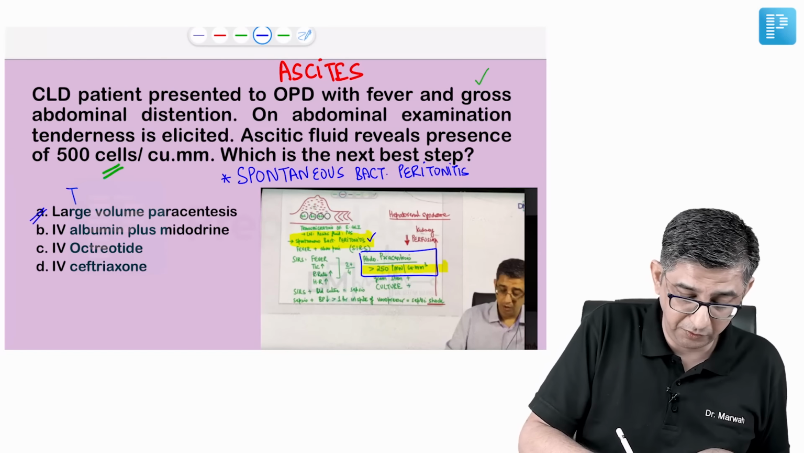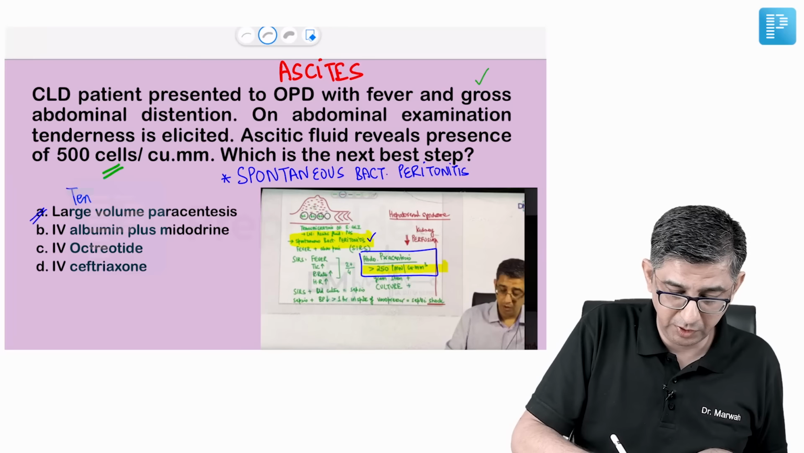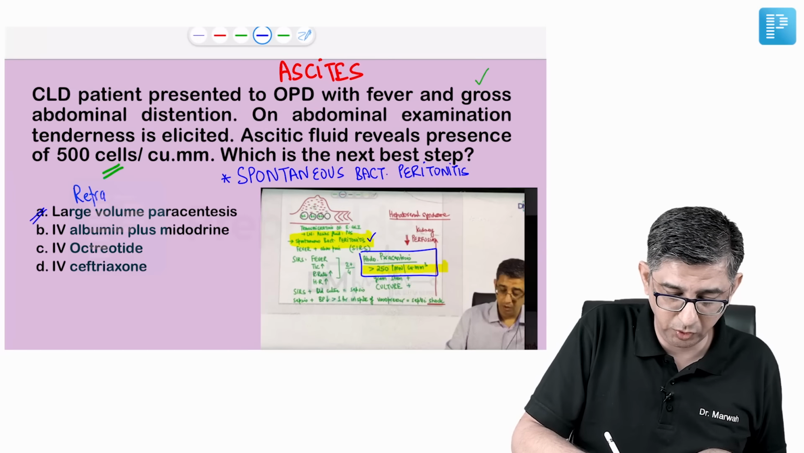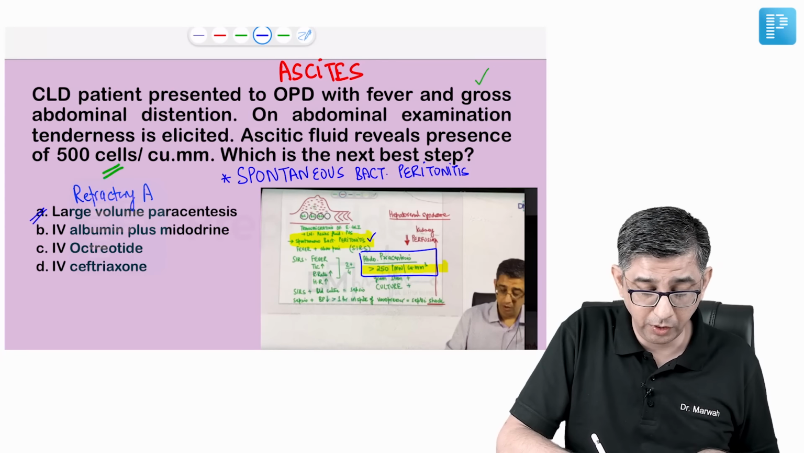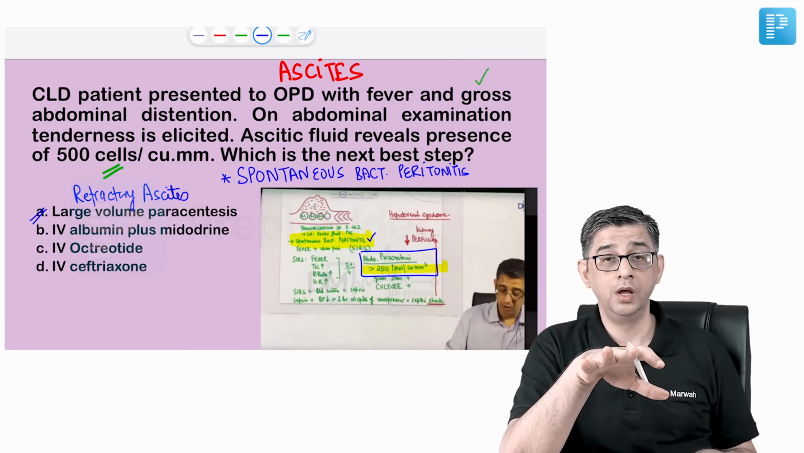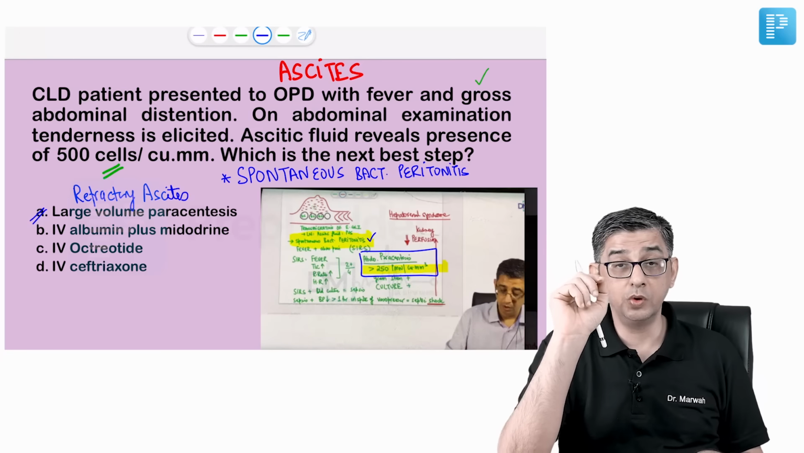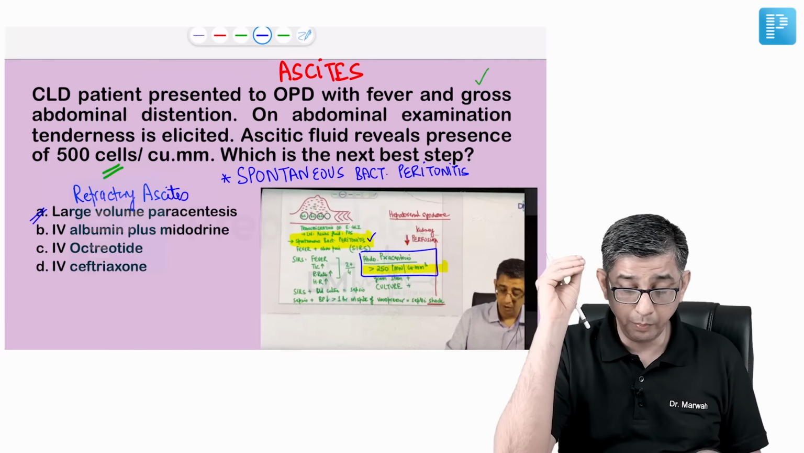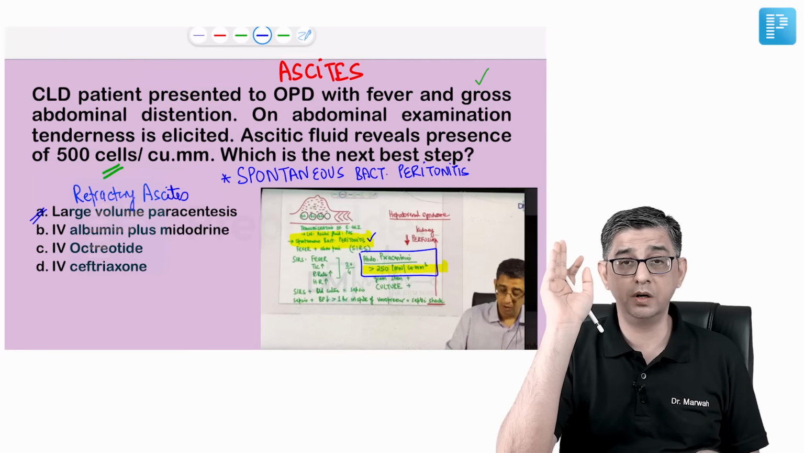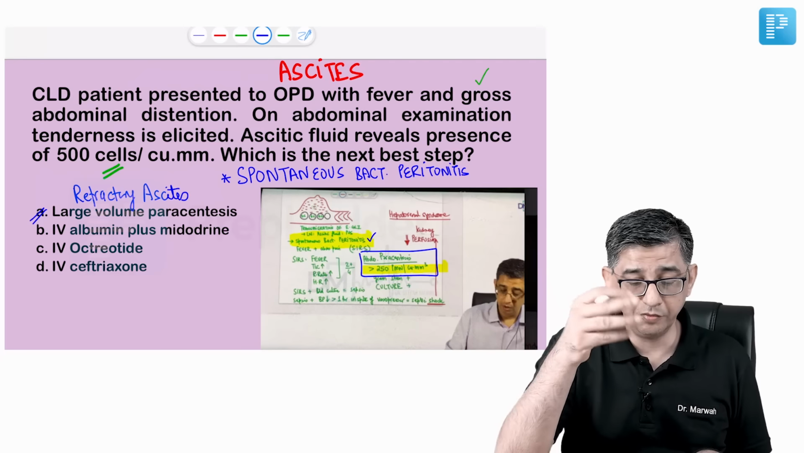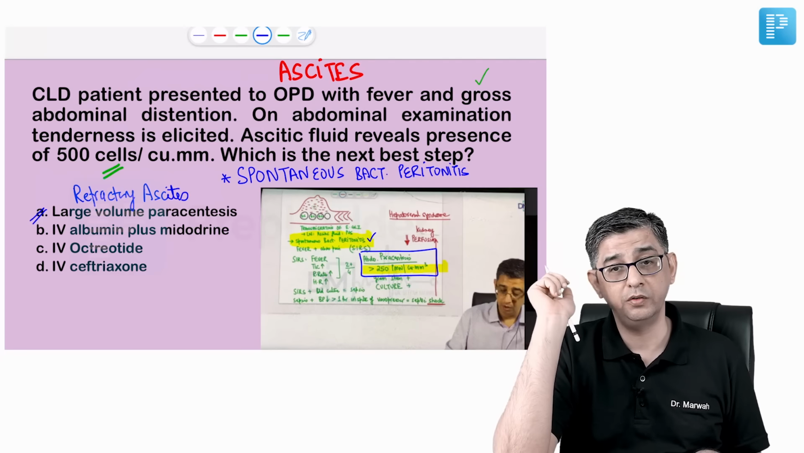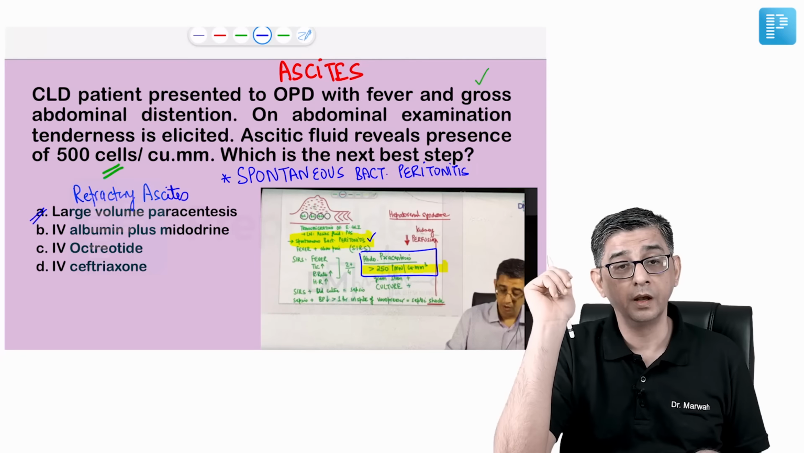Large volume paracentesis is given in patients who are having refractory ascites. By refractory, I mean that you are giving diuretics to this patient. Diuretics would be like spironolactone and furosemide. Both drugs, spironolactone 400 milligram, furosemide 160 milligram. I've given the maximum dosage possible of the drugs, and still the ascites is persisting. I'm going to call it refractory, and for refractory I'm going to do a large volume paracentesis. But this chap is having SBP.